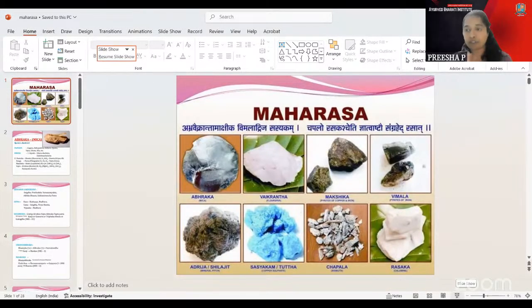Welcome all to today's session on Rasa Shastra importance. Mainly, Rasa Shastra is divided into two parts: Rasa Shastra 1 and 2. In the first part, we will deal with the Maharasa, Uparasa, Dhatu. In Rasa Shastra 2, we deal with the Ratna, Uparatna, Sudha, Ksaravarga, and the books. The books are one of the important areas where questions can be asked repeatedly.